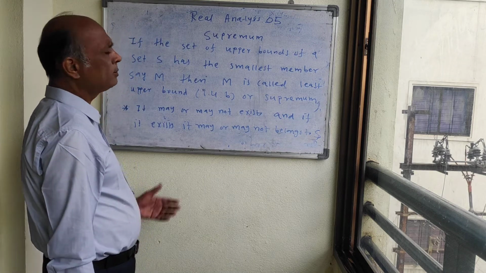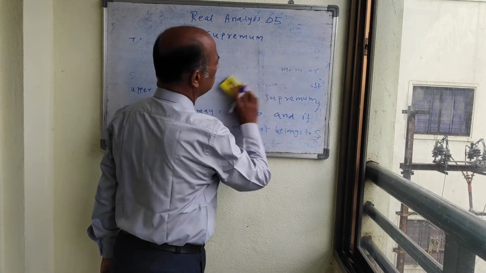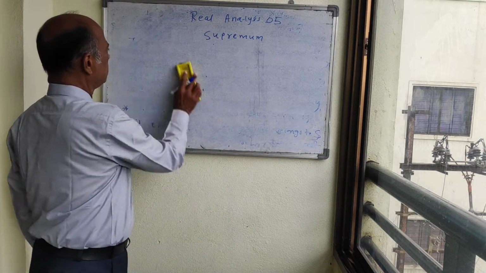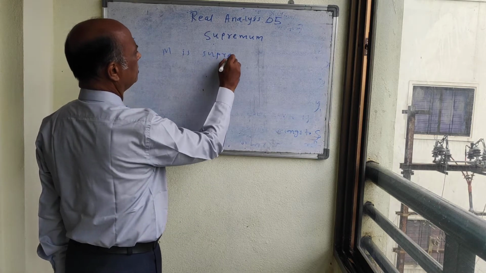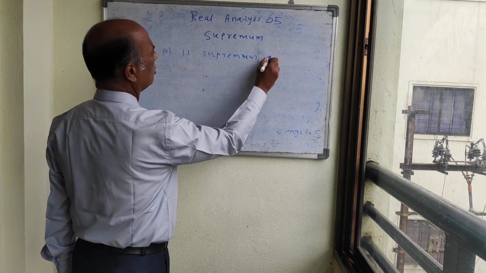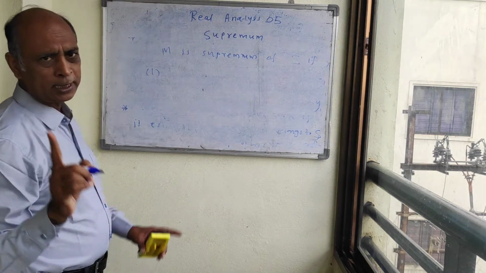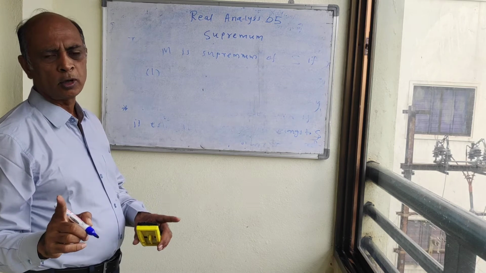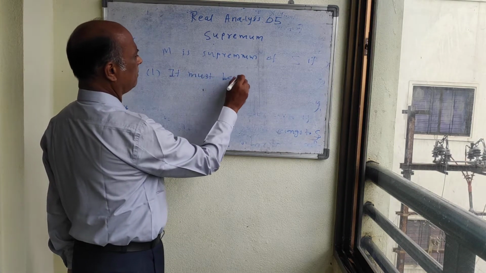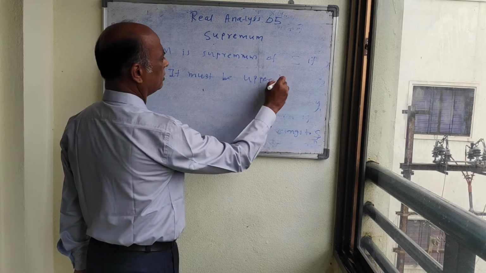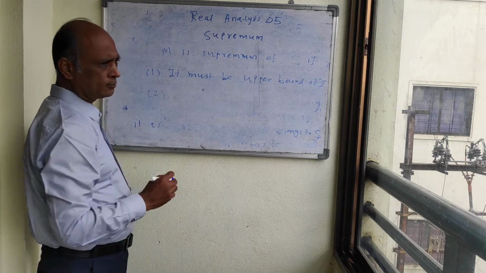Now for the supremum it must satisfy two conditions. So which conditions? We say that M is the supremum of set S if, first condition, what is the condition? It must be an upper bound of S. And what is the second?